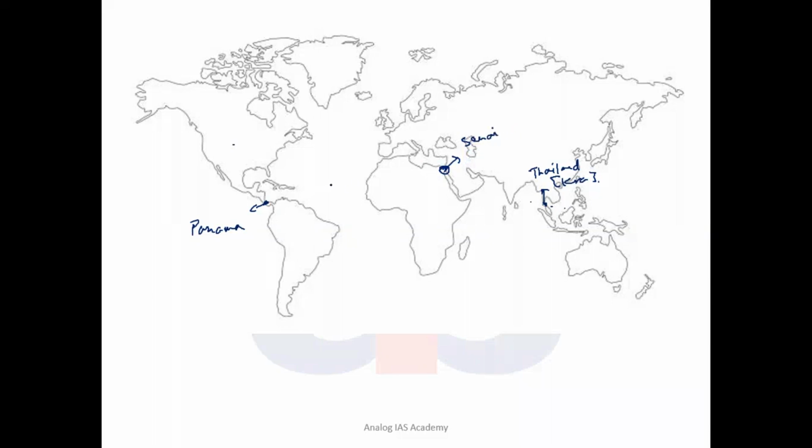So these are isthmus locations. These are narrow landmasses connecting two large landmasses. Like the Panama Isthmus is connecting North America with South America. The Sinai Isthmus is connecting Africa with the Asian landmass, and Thailand is connecting the Southeast Asia landmass with South Asia or this water belt.